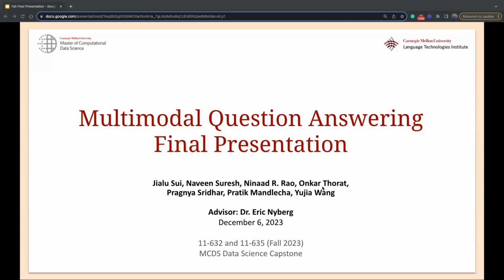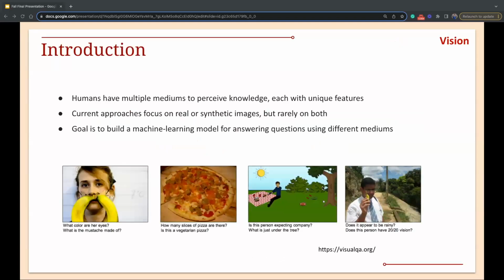We have done in the last semester. So coming to our introduction, we know that humans have multiple mediums to perceive knowledge, each with unique features. So we want to emulate this for multimodal machine learning models.